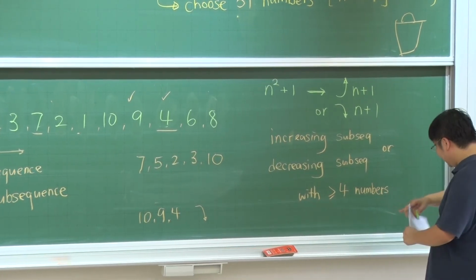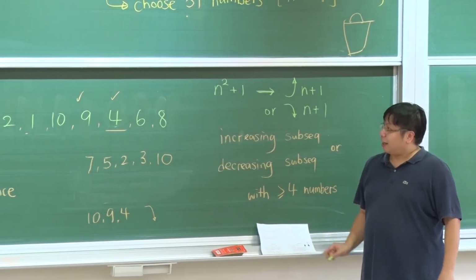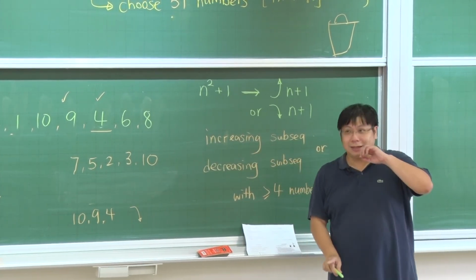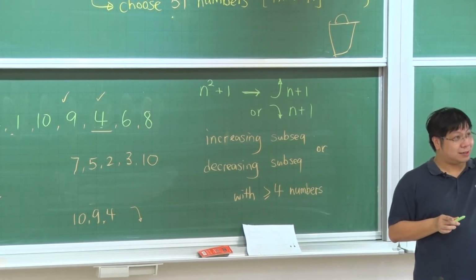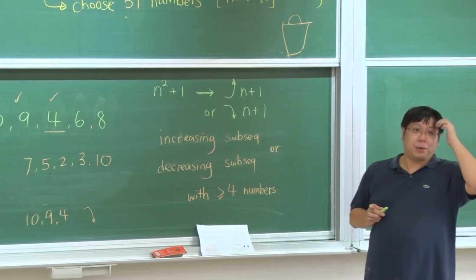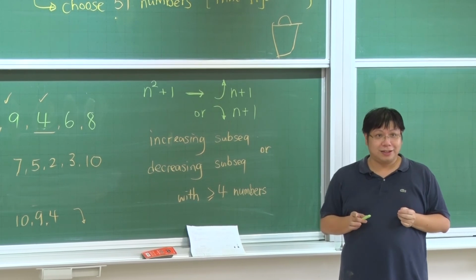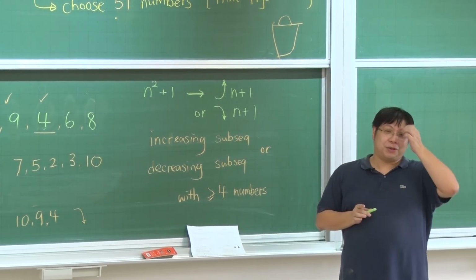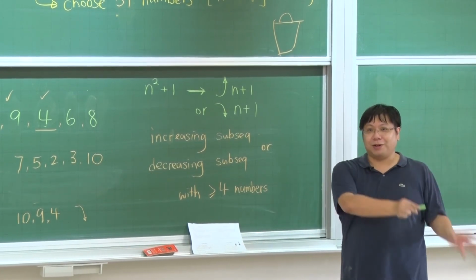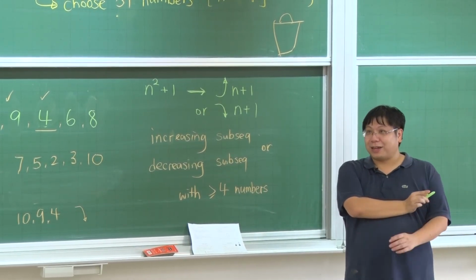Okay, now how do we show? Now I'm saying that this is a difficult problem. Why? We are going to use two techniques together. First of all, we are going to prove it by contradiction. And the other one is we are going to use the Pigeonhole Principle to help us get the contradiction. Is that okay?